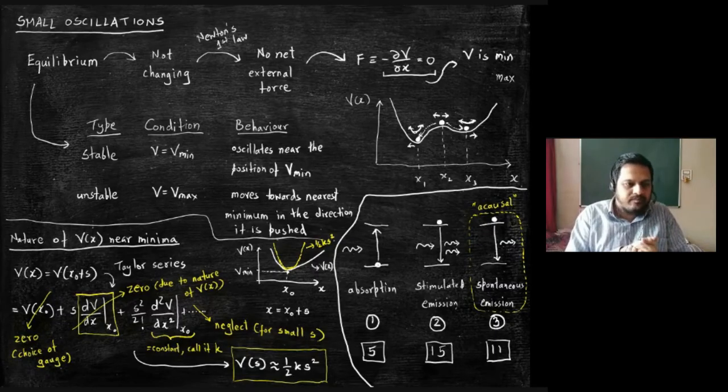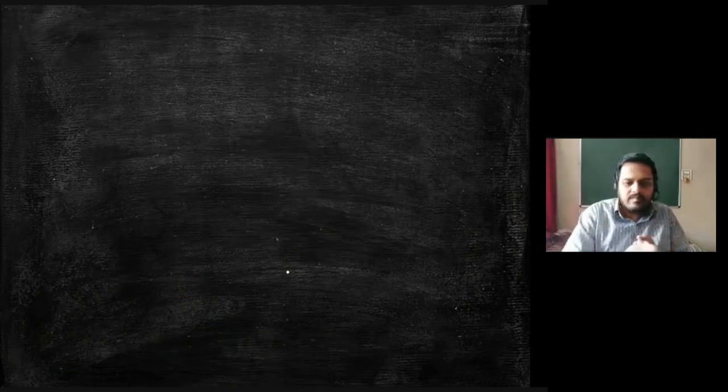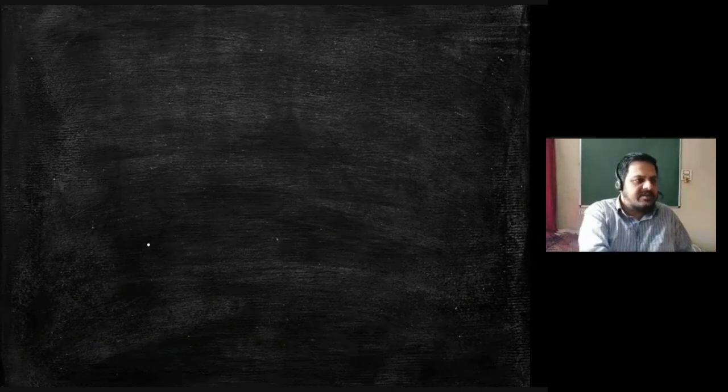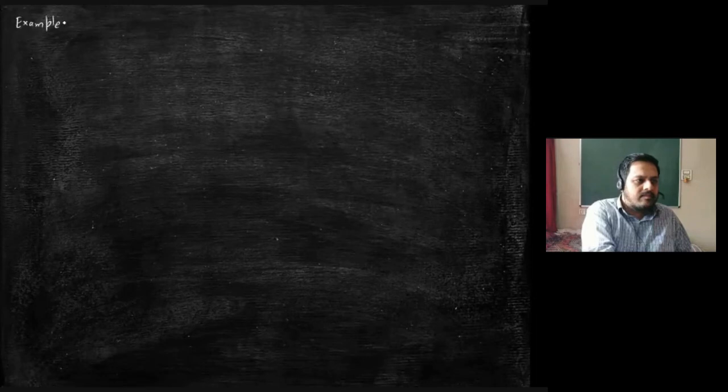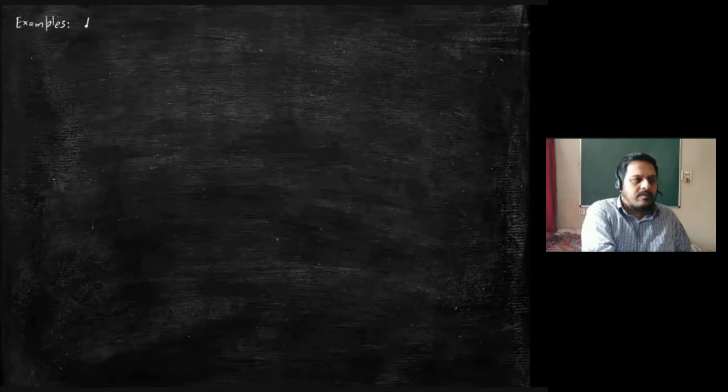All right. Let us try to see a couple of examples of what we mean by this so that it becomes more concrete. As a first example, let us take a simple pendulum.